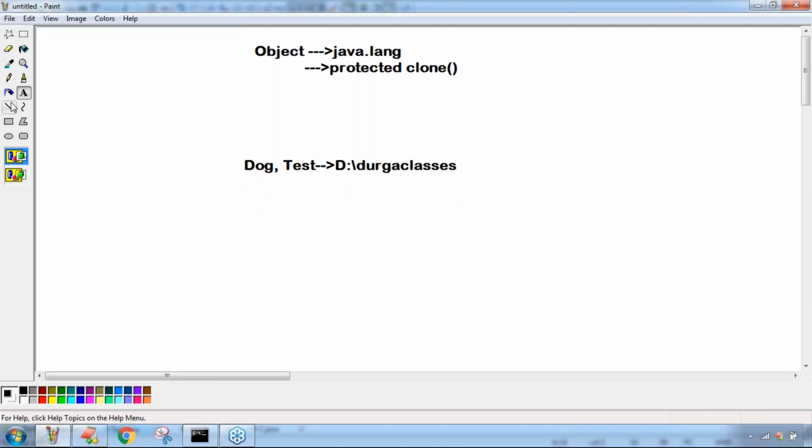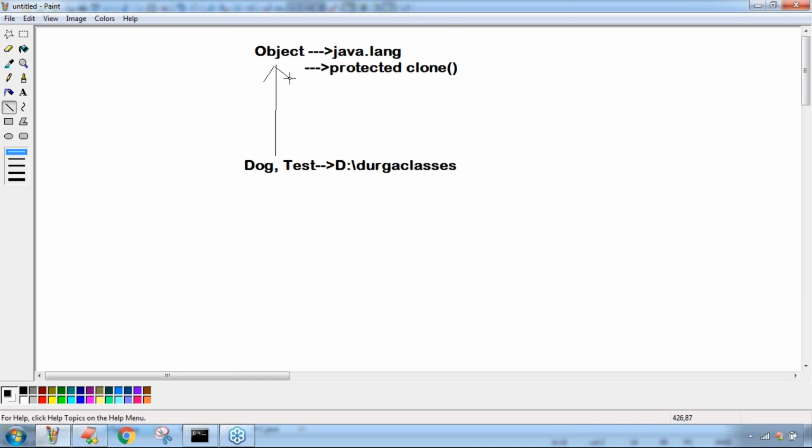Both are child classes of Object, no problem at all. So from outside the package you can call the clone method, but only in the child classes. Dog is a child class of Object, Test is a child class of Object. That's why you can happily call the clone method from outside the package in child classes.